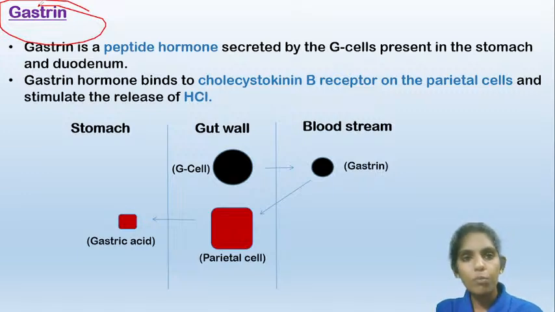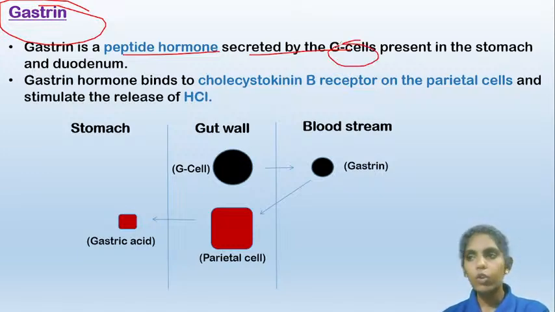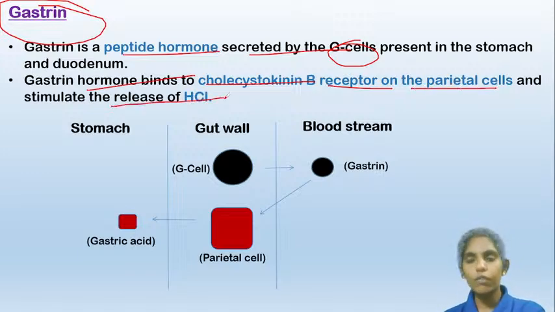Now coming to the hormones secreted. The gastrin is a peptide hormone secreted by the G cells. These G cells, present in the lining of the stomach and also the duodenum, will secrete this gastrin hormone. What does this gastrin hormone do? This hormone binds to the cholecystokinin B receptor on the parietal cells and will stimulate the release of HCl.